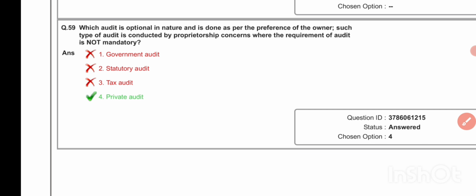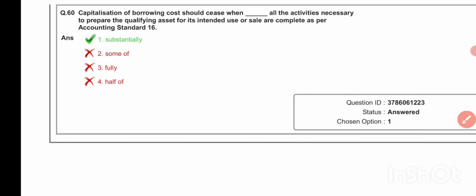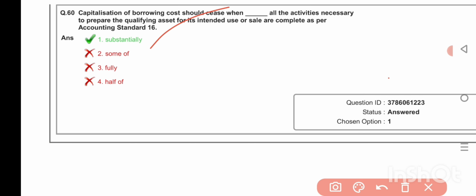Which audit is optional in nature and is done as per the preference of the owners? Such type of audit is conducted by proprietorship concern where the requirement of audit is not mandatory. Private audit. Capitalization of borrowing costs should cease when dash all the activities necessary to prepare the qualifying asset for its intended use or sale are complete, as per Accounting Standard 16. Substantially.